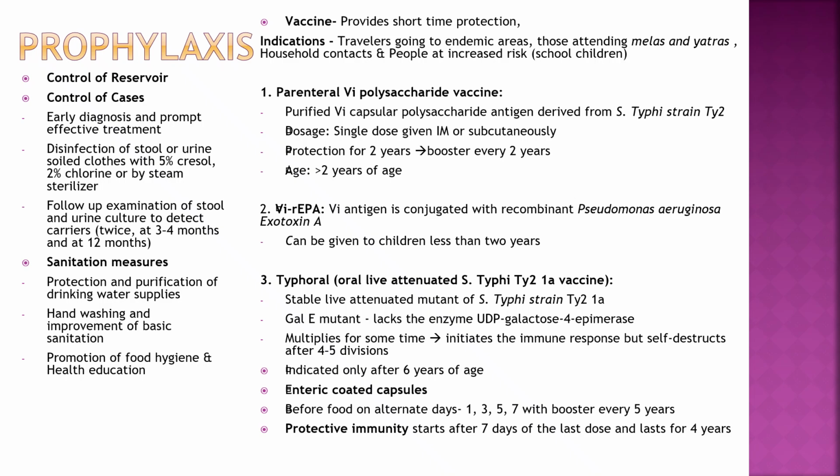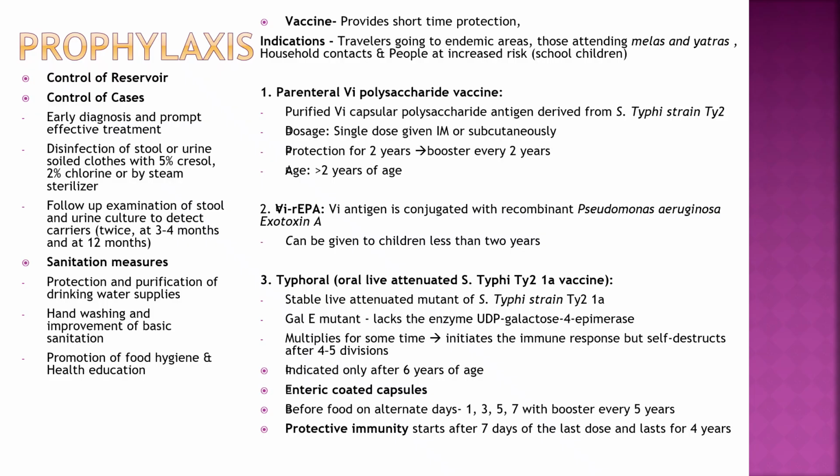First, parenteral Vi polysaccharide vaccine. It is capsular polysaccharide derived from S. typhi strain Ty2. Single dose intramuscular or subcutaneous, protection for 2 years, booster every 2 years, and age more than 2 years. Vi-rEPA: Vi antigen is conjugated with recombinant Pseudomonas aeruginosa exotoxin A, and can be given to children less than 2 years.